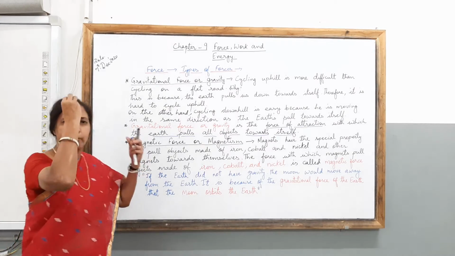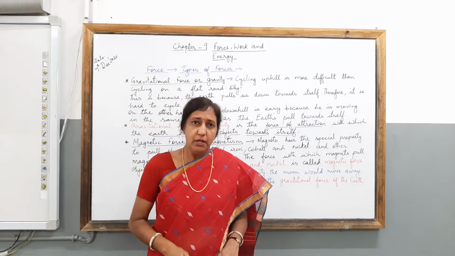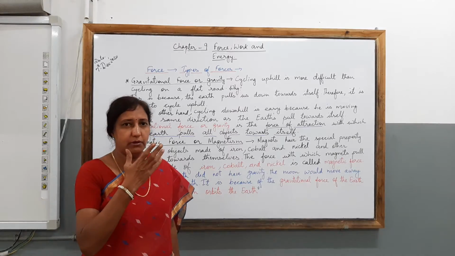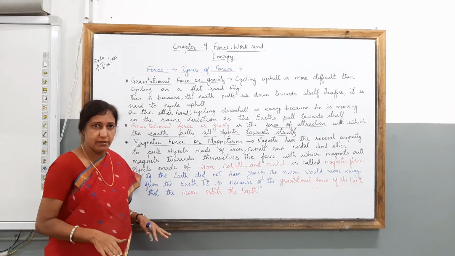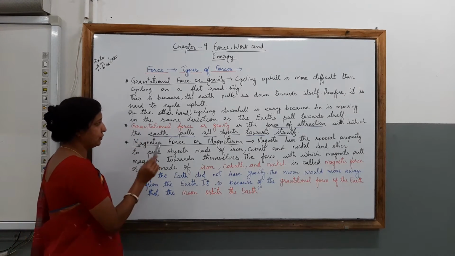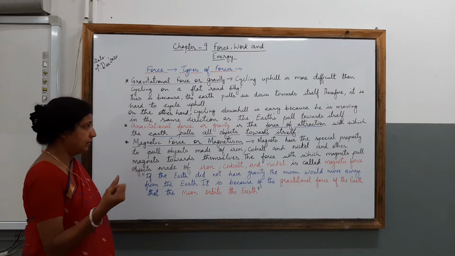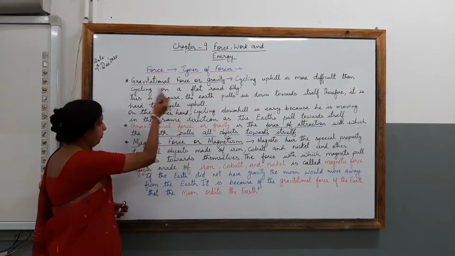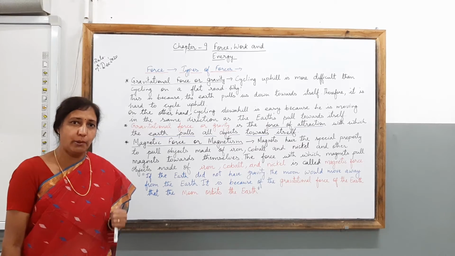Whatever object you throw up in the sky, it will fall down. No matter how much force you apply to throw something, gradually it will fall down on the earth's surface. It happens because of gravitational force, or gravity, which is attracting the object towards itself. I hope with the example you have understood what gravitational force is all about.